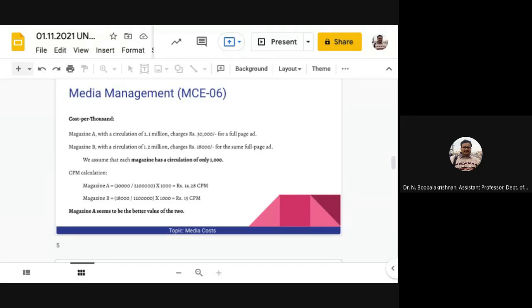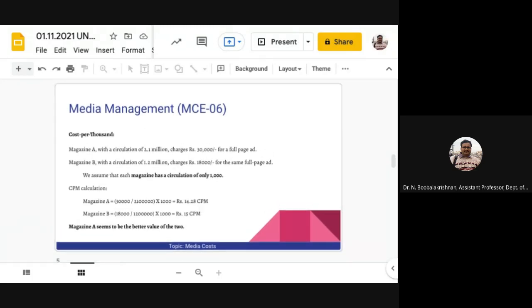So just comparing the cost efficiency here, which one will be more efficient? Spending 30,000 to reach the 2.1 million circulation of magazine A, or 18,000 for magazine B, which has a circulation of 1.2 million? To start this calculation, assume that each magazine has a circulation of only 1000. Thus we multiply the answer by 1000 to compare the cost per 1000 copies of circulation.